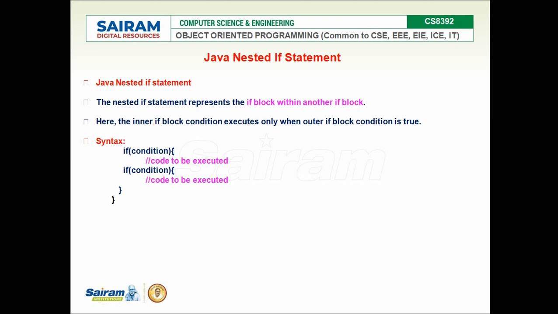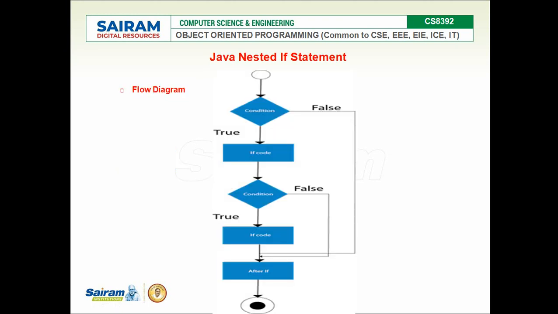We'll see an example, we'll understand easily. The flow of nested if: the outer if condition, then the inner if condition. Inside the outer if condition, one more if condition is going to be given over there, that condition will be checked, and so on. We'll see an example, we will easily understand.